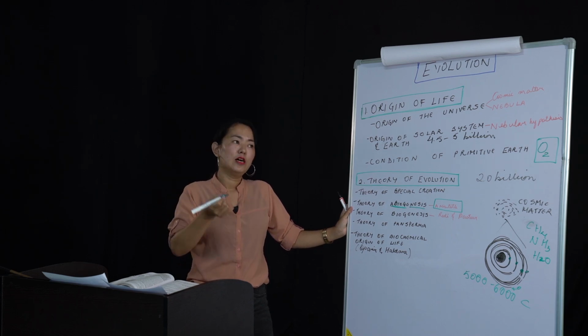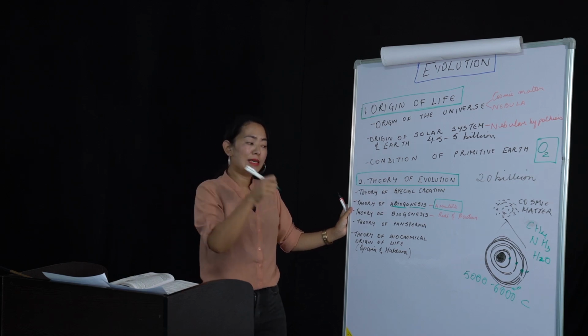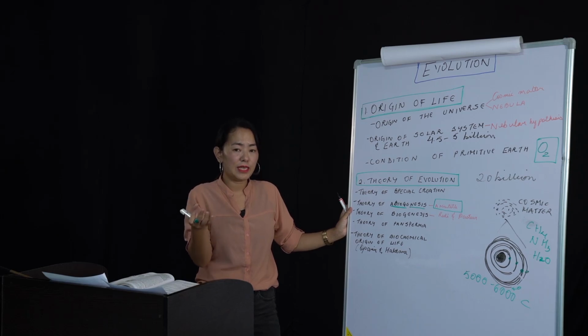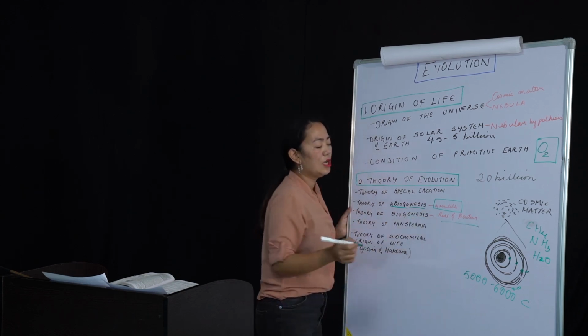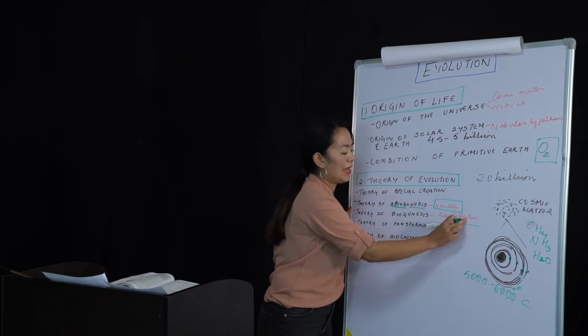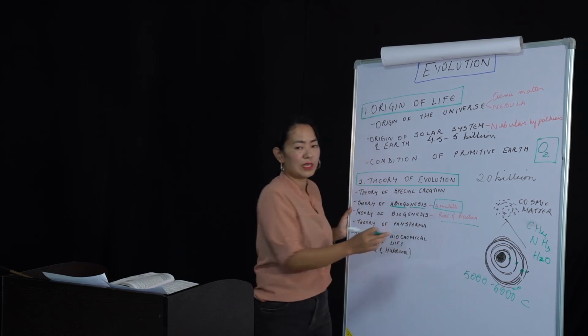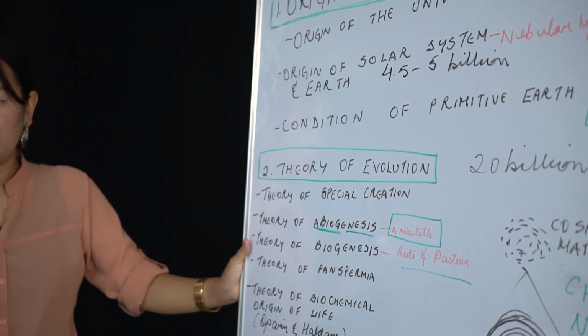Like he said that the frogs and the toads, they came up from the mud. The maggots from flies, they originated from the meat. That's what he said. But there were two scientists who outrightly rejected the theory. That is Louis Pasteur and Francisco Redi. Okay, Louis Pasteur and Francisco Redi. These two scientists, they say that this is absolutely not possible.